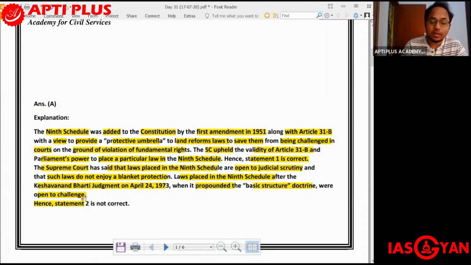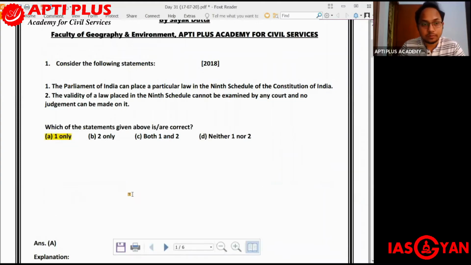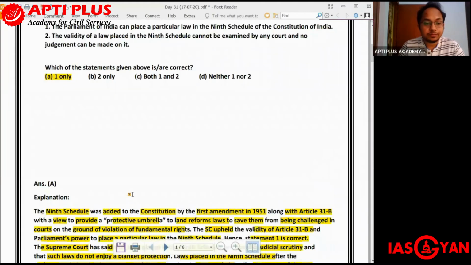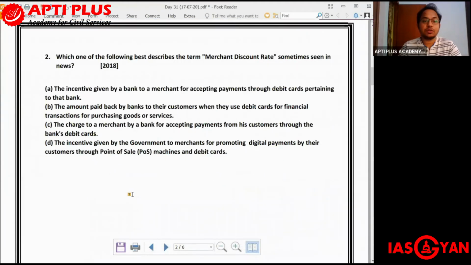So the first statement is correct, the second statement is incorrect. So the right answer is A, one only. Moving on to the second question, and this question was also asked in UPSC 2018.